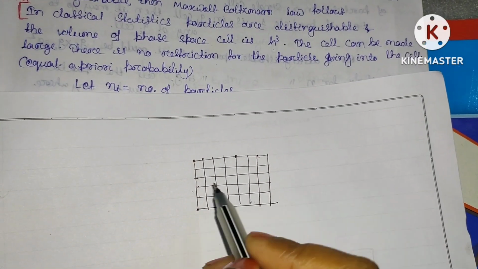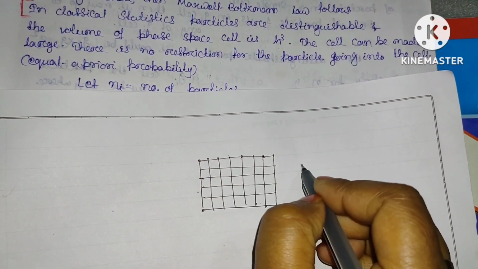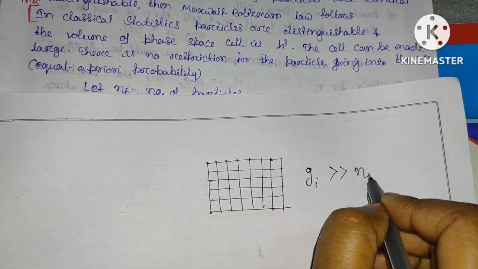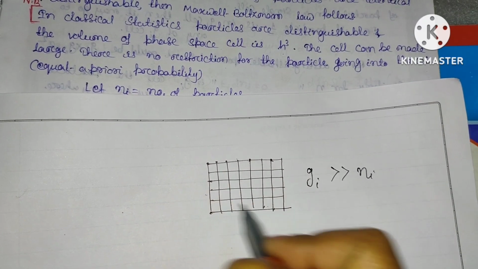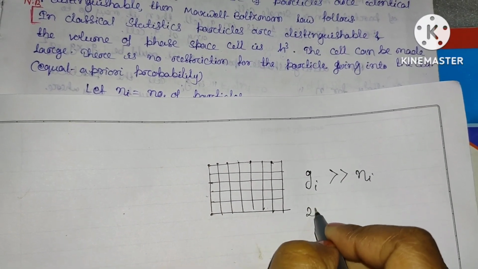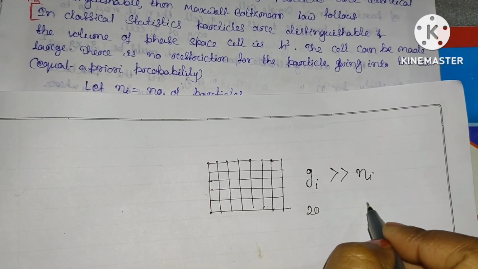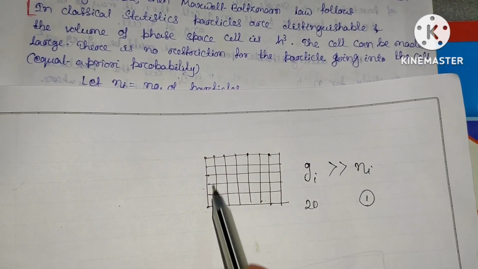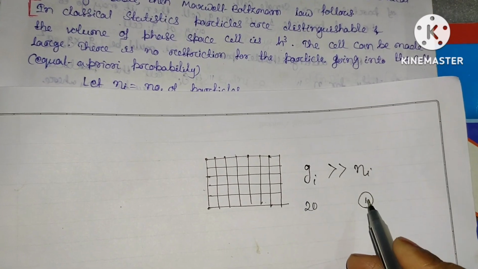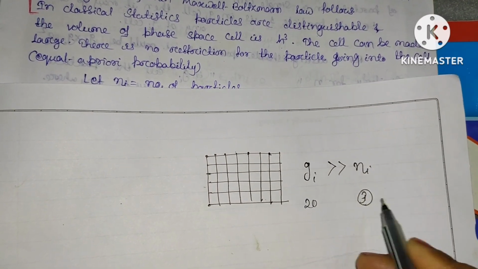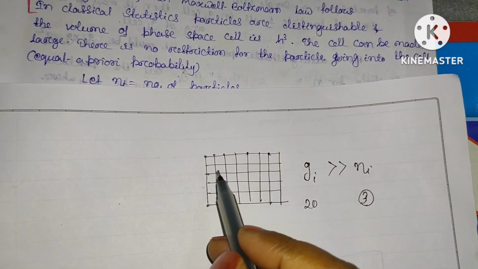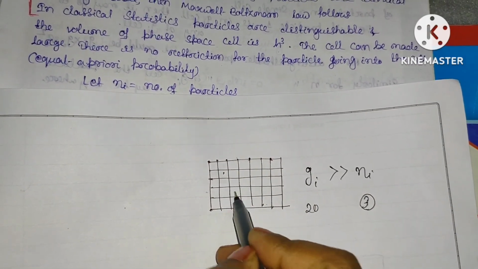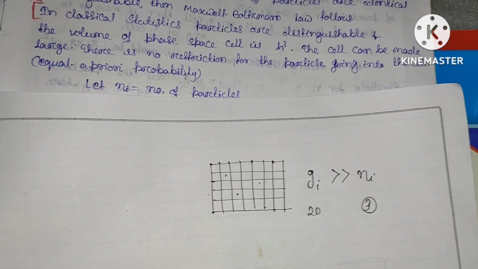So I am considering here Gi, the number of cells, very much larger than Ni. Suppose this Gi is 20 and the number of particles is 1. So this one particle can lie in any of these cells, or if there are 3 particles, then these 3 particles can occupy any of the cells. Here, or maybe here, or it may be here.